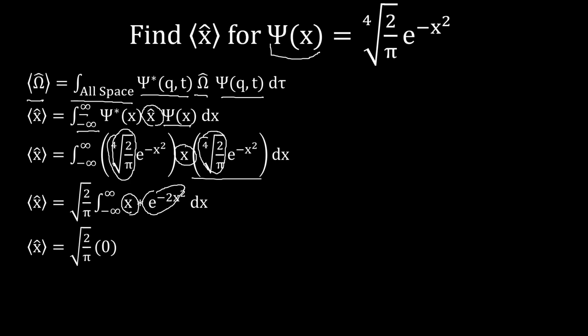But when we take that integral, we're just going to get 0. To figure that out, you would plug that into an integral calculator. So we get that the expectation value is the square root of 2 over pi times 0, or our expectation value is 0. What this means physically is that the average value, or the expectation value, of the position is 0, right in the center of our x-axis.